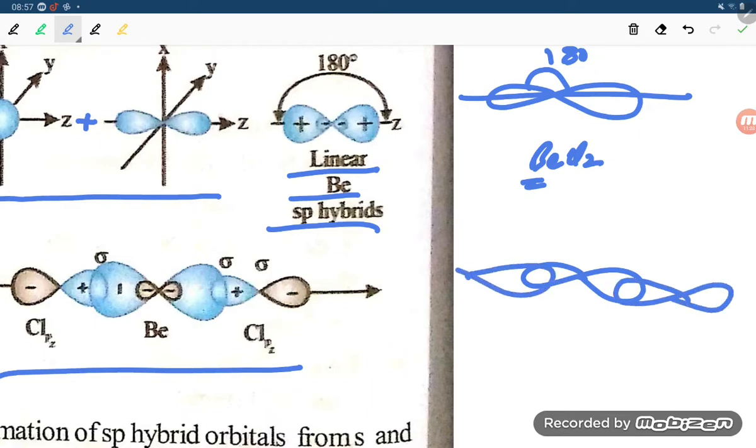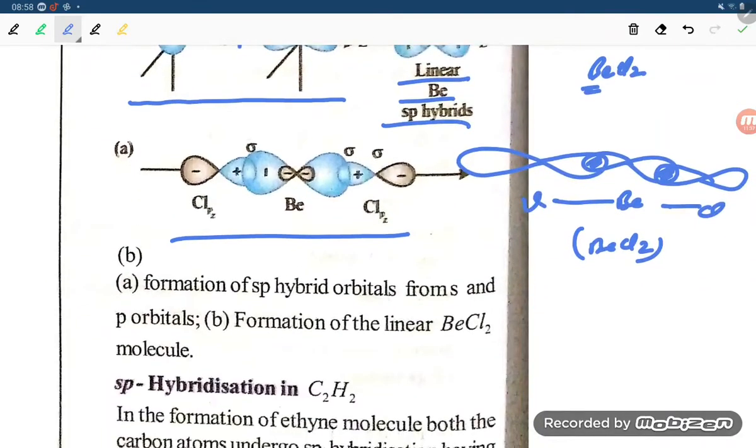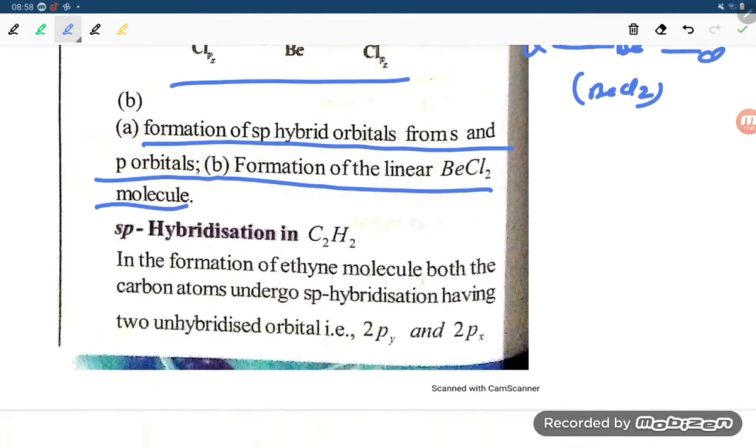Cl is not going to hybridize, so it will form the bond by overlap. So this is Be and here is Cl and here is Cl. So this is forming BeCl2. Formation of sp hybrid orbitals forms a linear BeCl2 molecule.